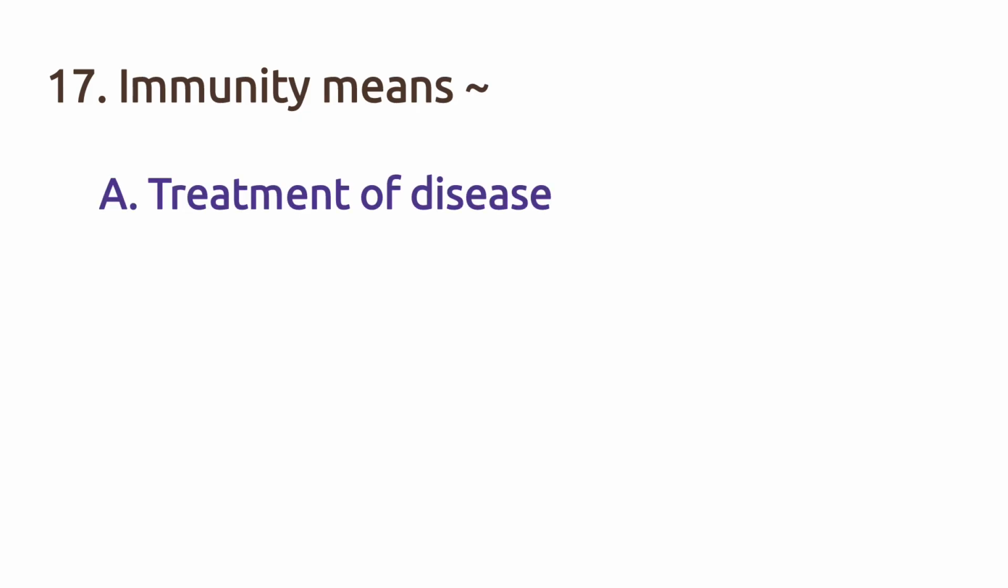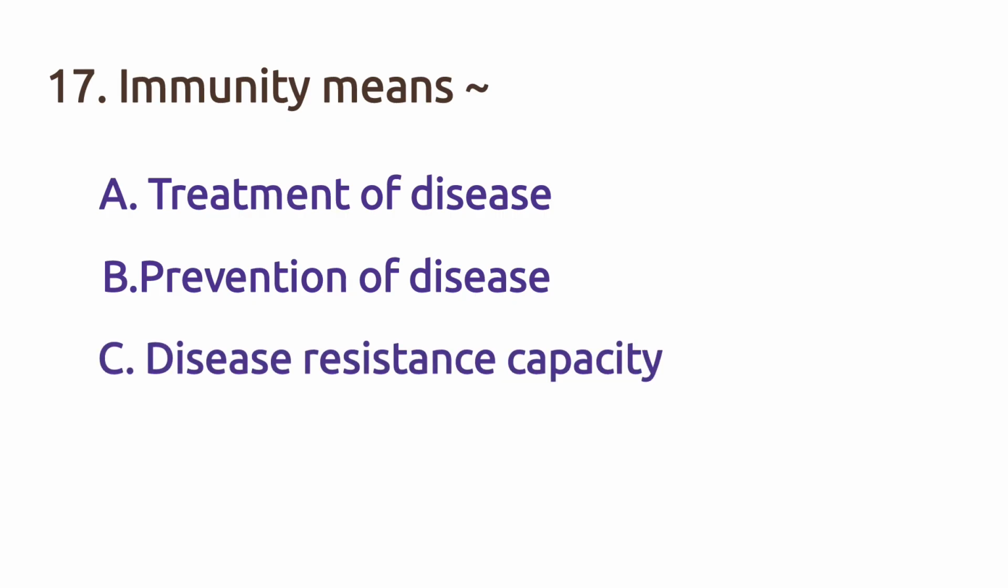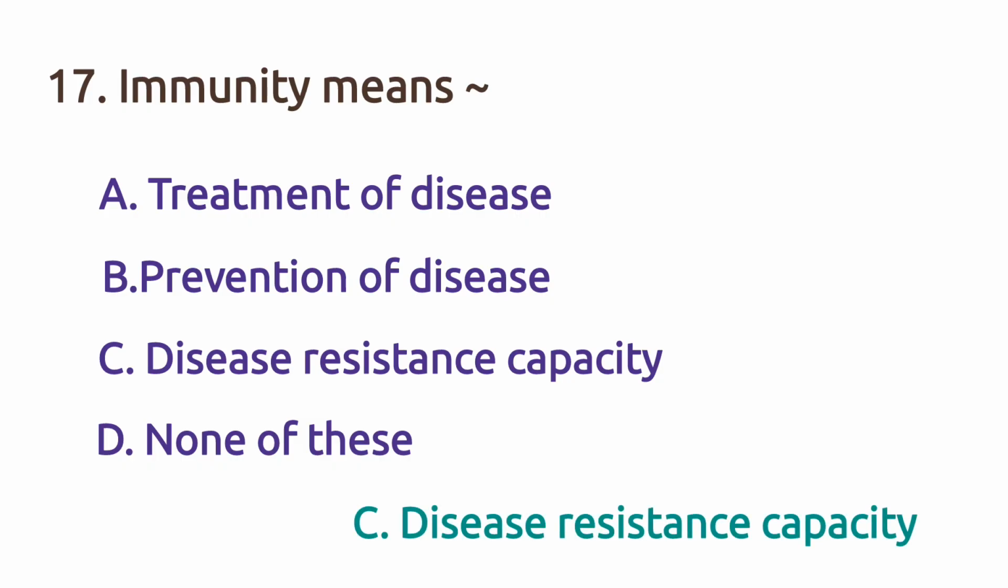Immunity means option A, treatment of disease, option B, prevention of disease, option C, disease resistance capacity, option D, none of this. The right answer is option C, disease resistance capacity.